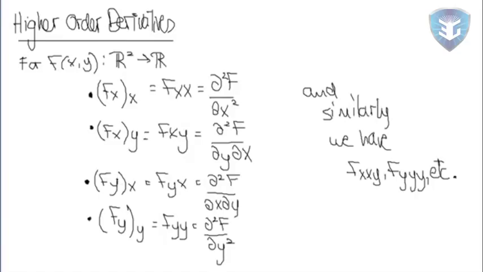And then the same thing, we define f_yx and f_yy, and you see we have four different types of second order derivatives here. Alright, and then similarly, we have third order derivatives, and we could decide to take, for example, two derivatives with respect to y and one with respect to x, or three with respect to y, etc. So you can just keep going here. This is just to point out that you have more than two second order partials. You actually have four. So now you could pause this video and copy this down if you want.